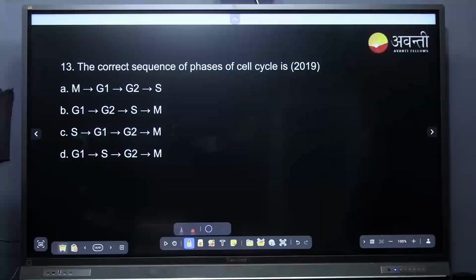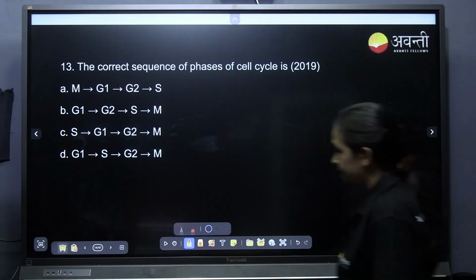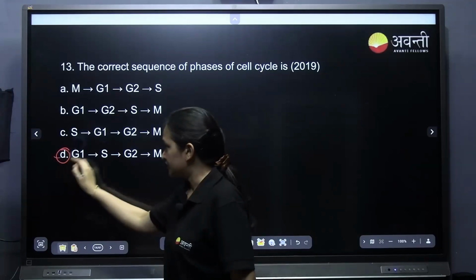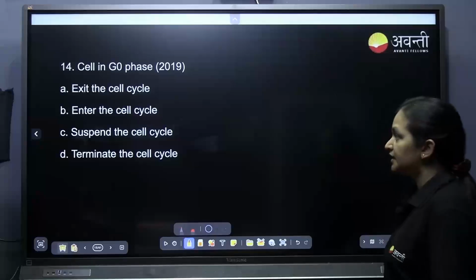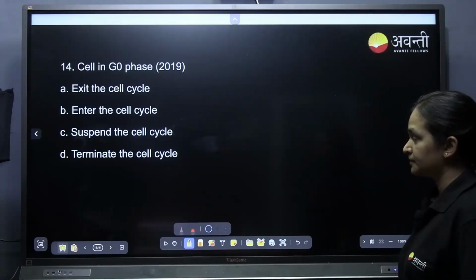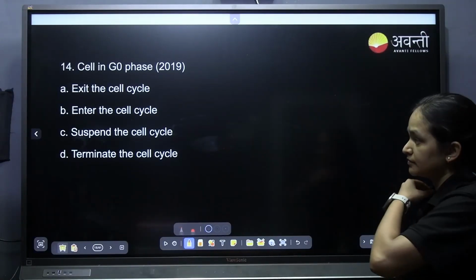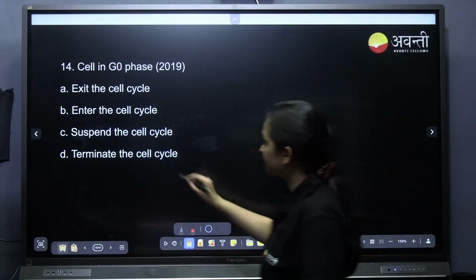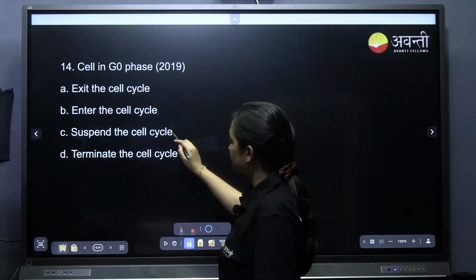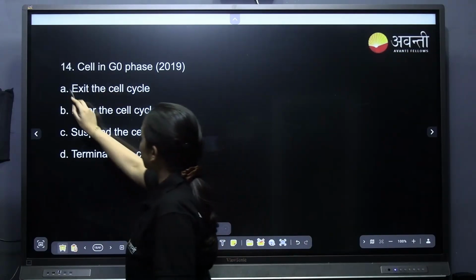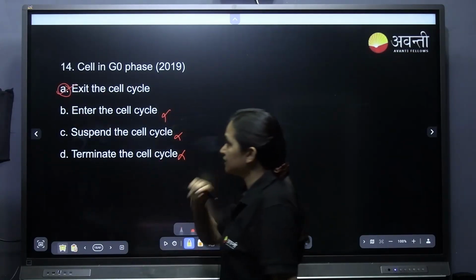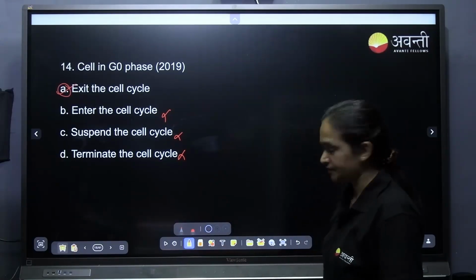The correct sequence of the phases of the cell cycle is easy, option D. Cells in the G0 phase: enter the cell cycle? No. Suspend and terminate the cell cycle? No. Cells in the G0 phase actually exit the cell cycle.